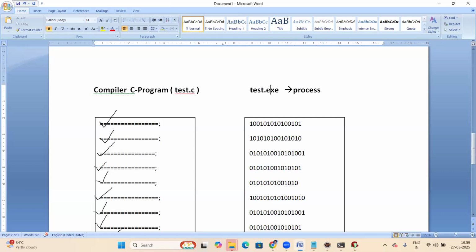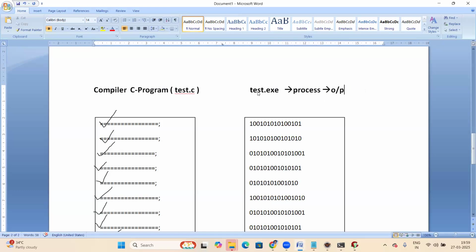That file is the exe file. This exe file is given to the processor, and the processor executes it and generates output.